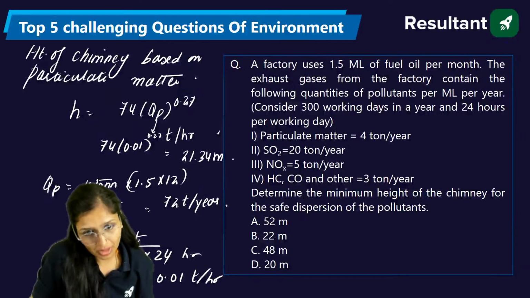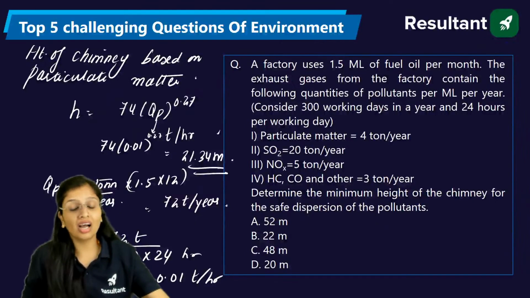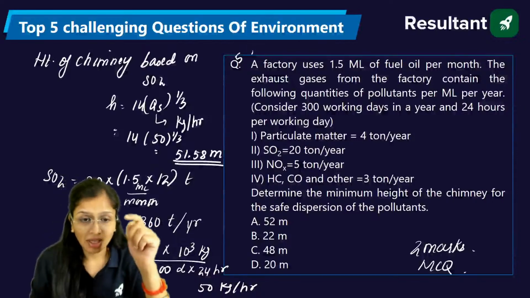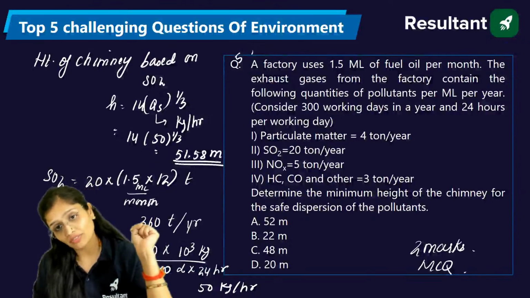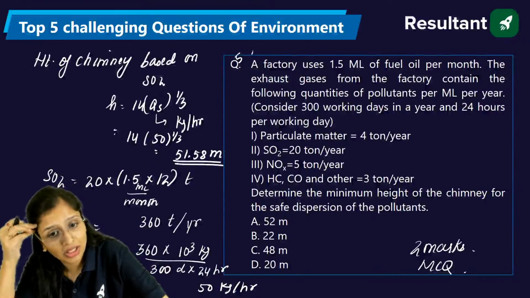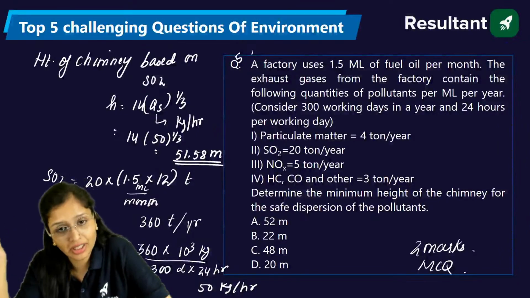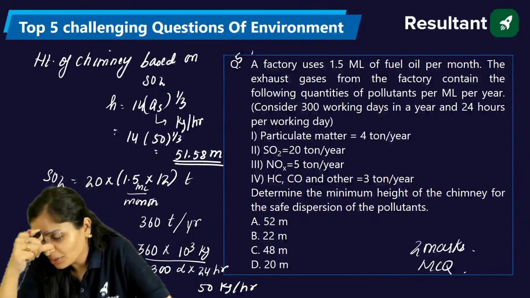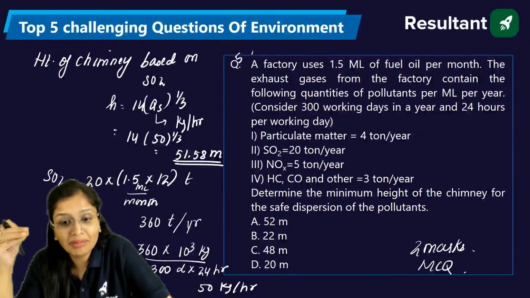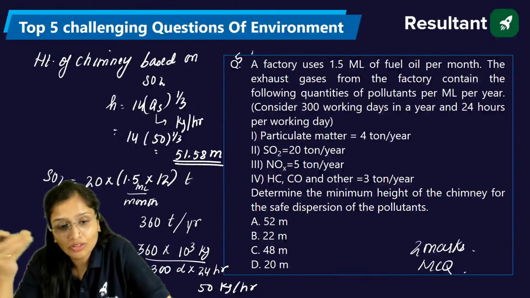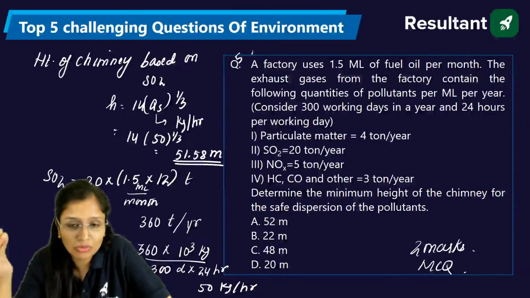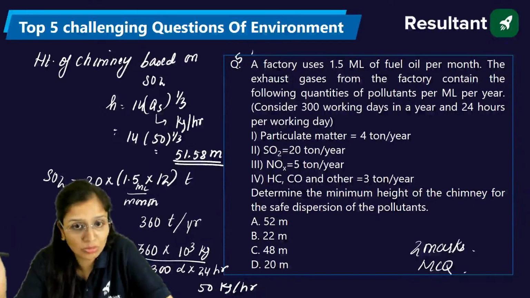21.34 meter. Now this height you got, remember firstly this is empirical and you should remember the unit in which you have to substitute. Sulfur dioxide in kg per hour and your particulate matter in ton per hour. Now you have substituted both of it. Now you will take minimum height it is asking you. So if you want the safe dispersion of pollutants, you will take the maximum of both of them.